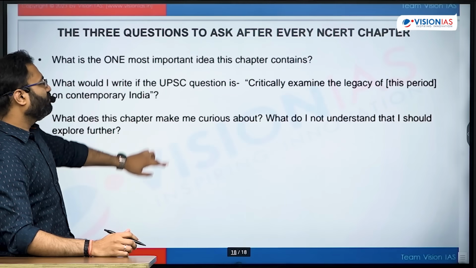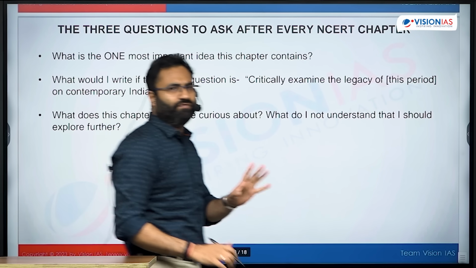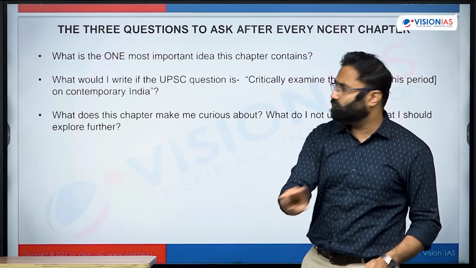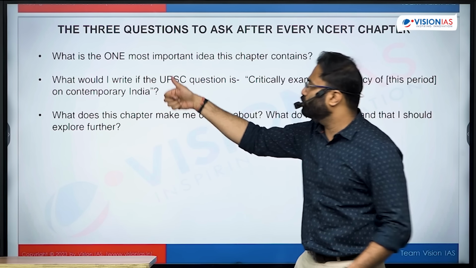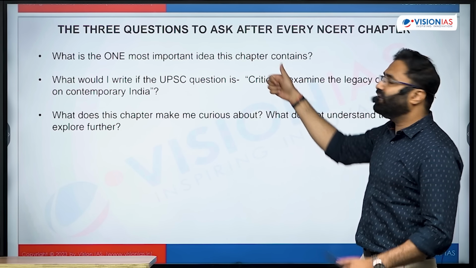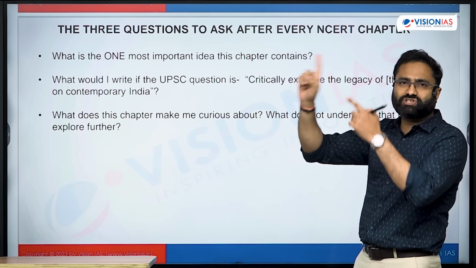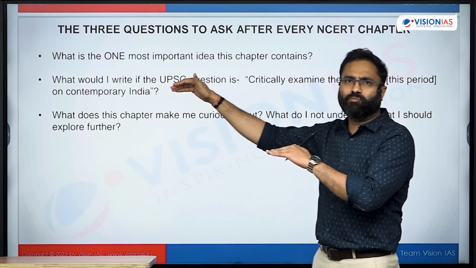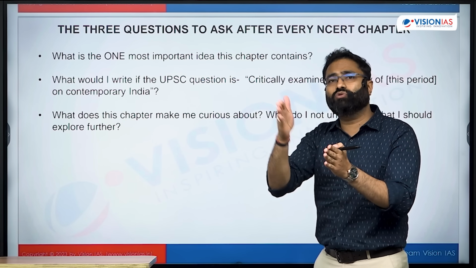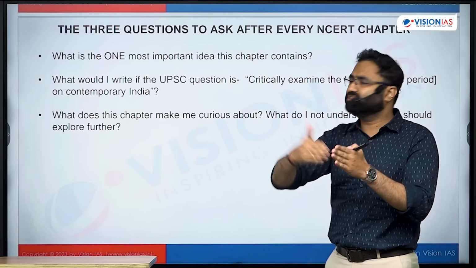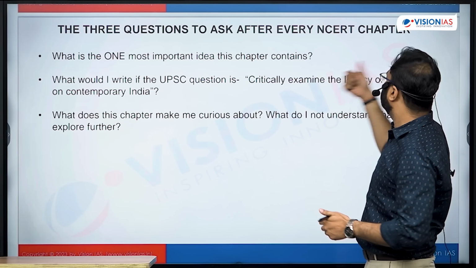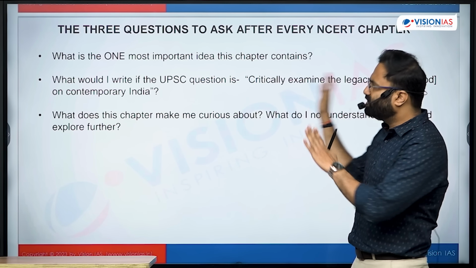Now lastly, whenever you are done with any chapter in the NCERT, like I have discussed in the last class also, ask yourself these 3 questions. What is the one most important idea that this chapter contains? Whether it is nationalism, industrialization, or print culture, have an idea about that. Through this, you will get to know the cause-consequence relationship in it. What would I write if UPSC asks a question? Different types of things with respect to that.